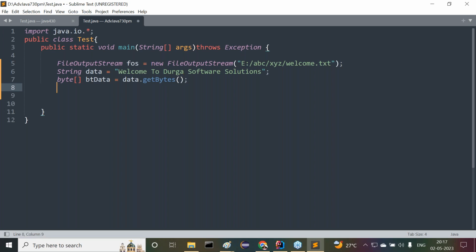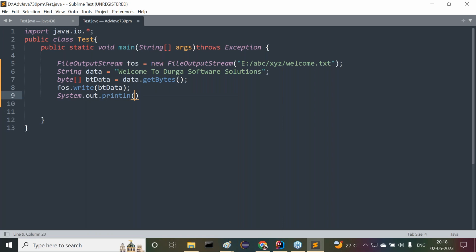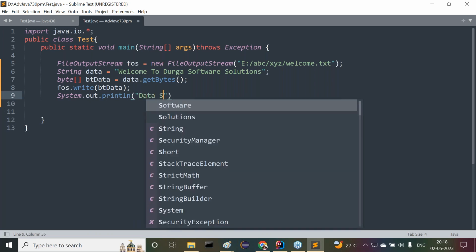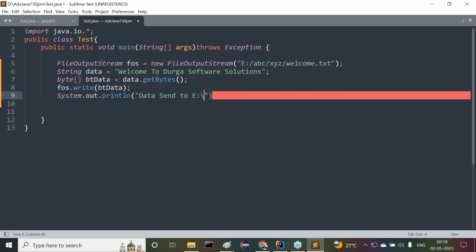Then after completion of this byte array, next we have to write that byte array data to the FileOutputStream. fos.write of btData. That's it. Automatically data is going to be submitted. Just for the sake of our awareness, data is sent to E colon slash, I think backward slashes are required.